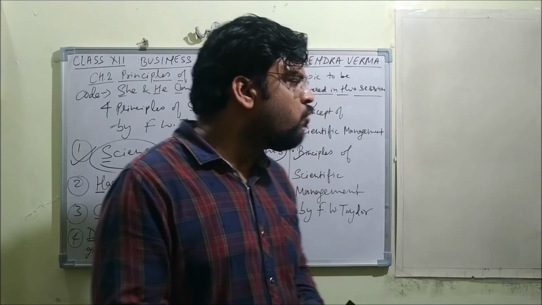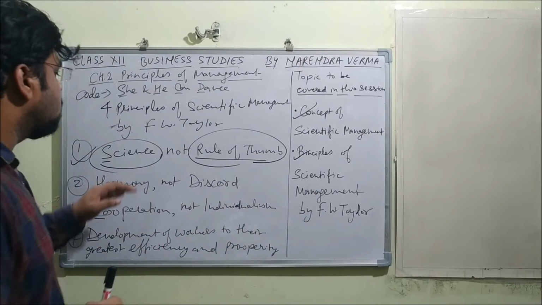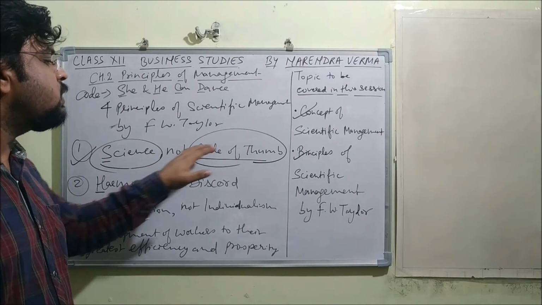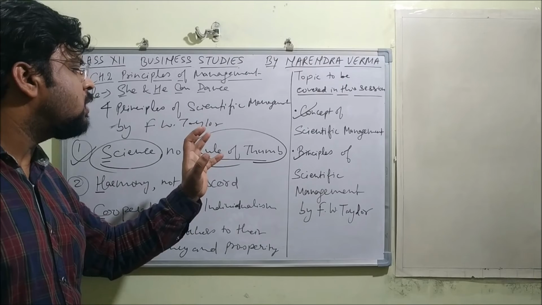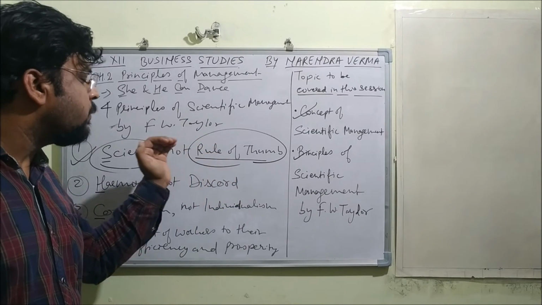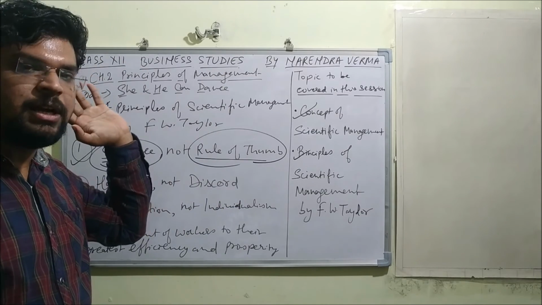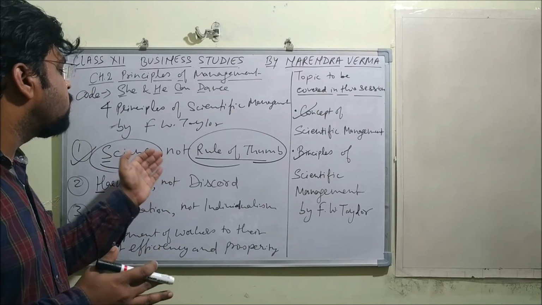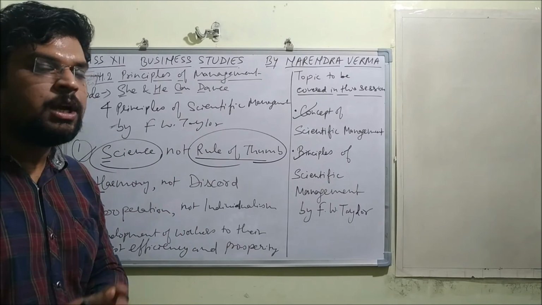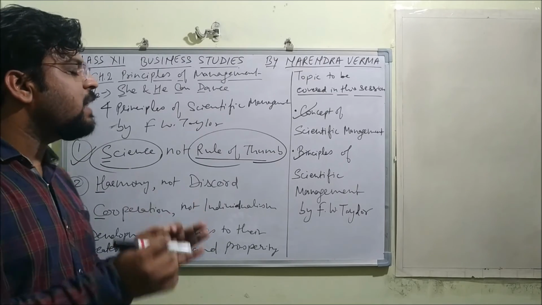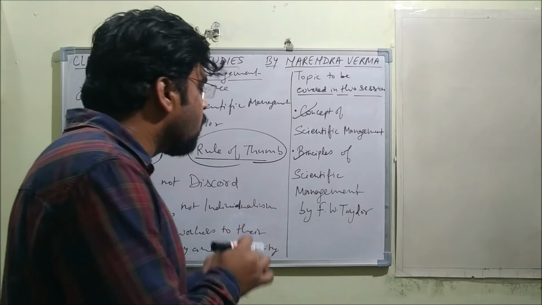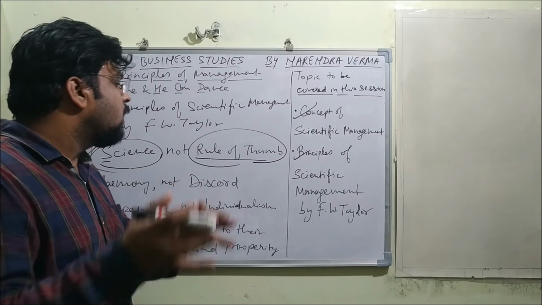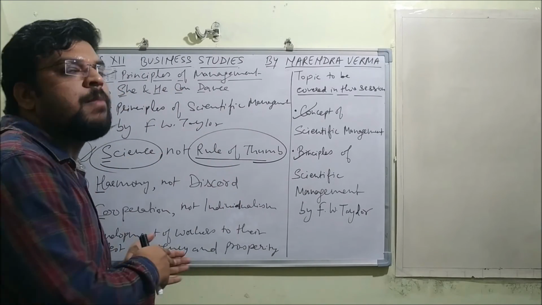Okay, now let's move on. So what happens? Science replaces rule of thumb. Whatever the best method is found, that replaces the old traditional method, it becomes a substitute, and there are various benefits of these principles in the organization, that everything has a logic, and each and every activity, whether it is a small work or a big task, has to be done in a similar manner.